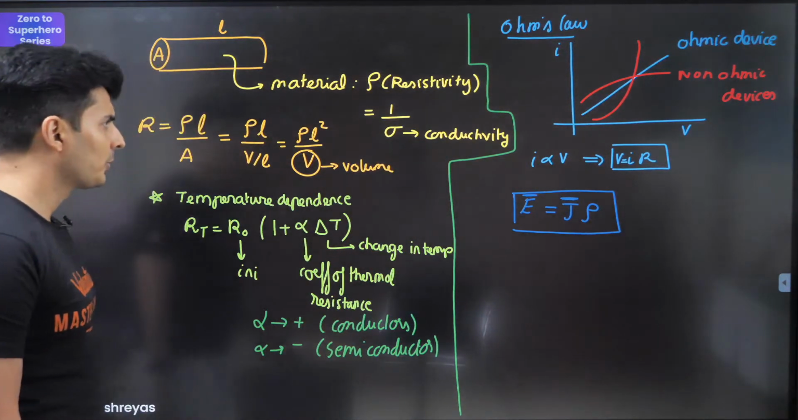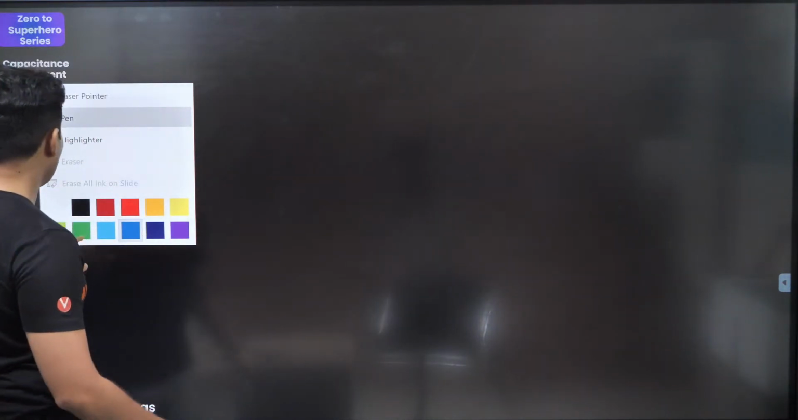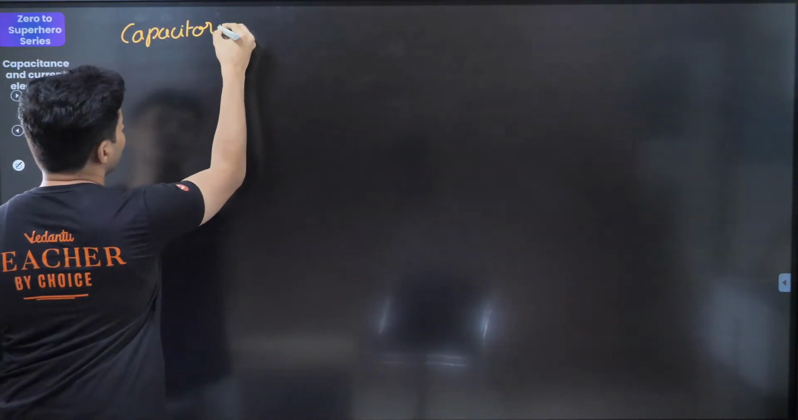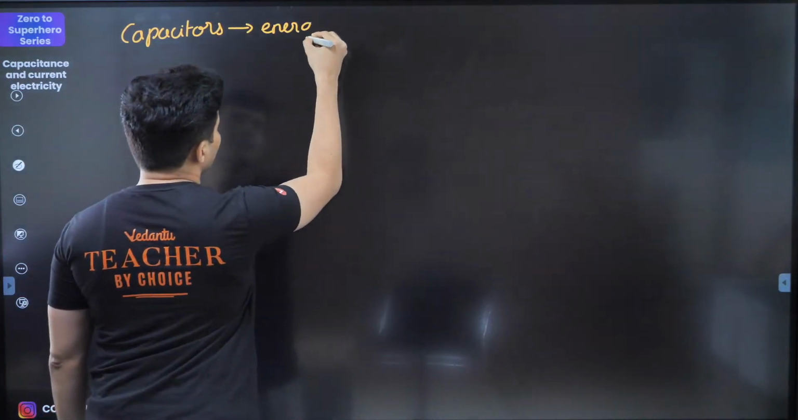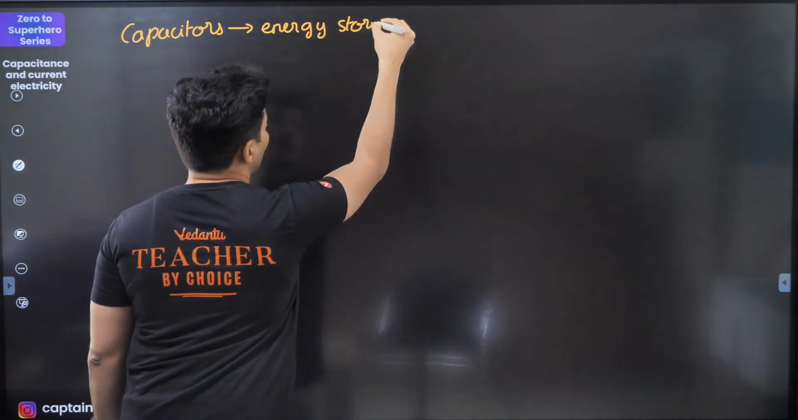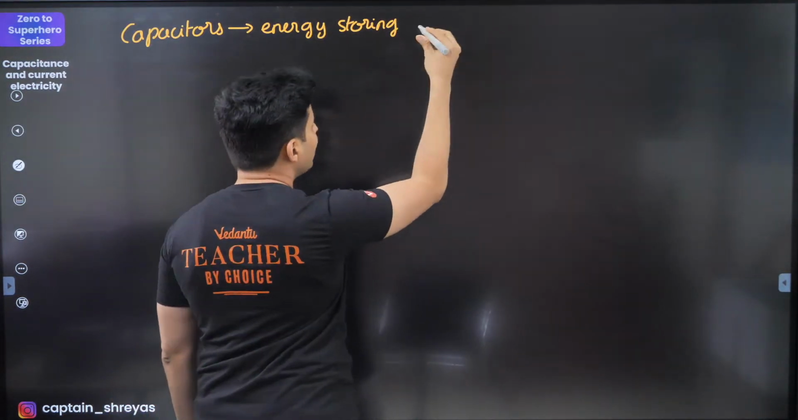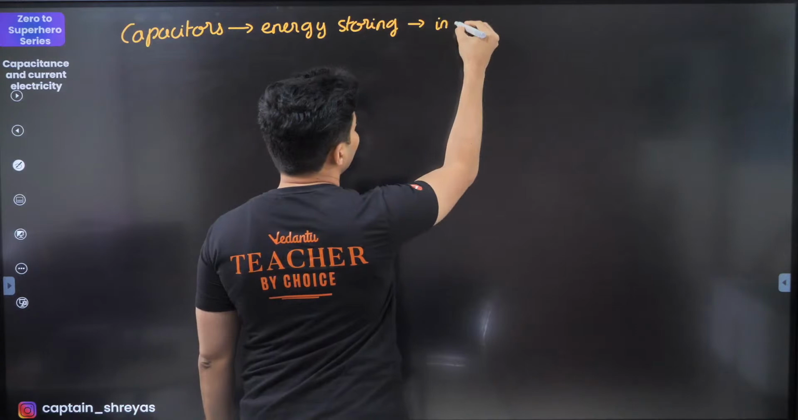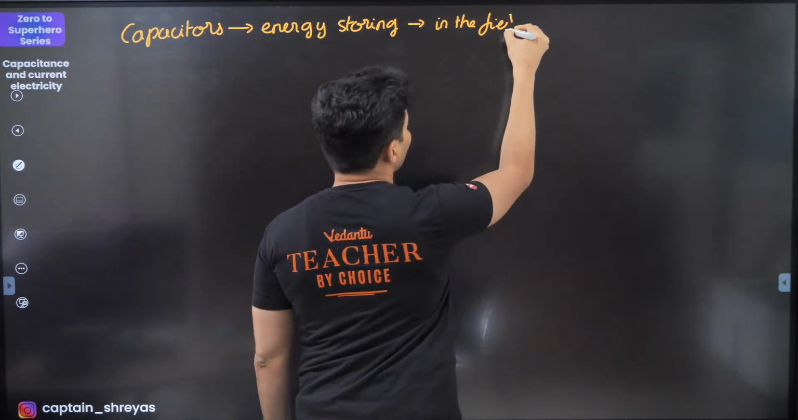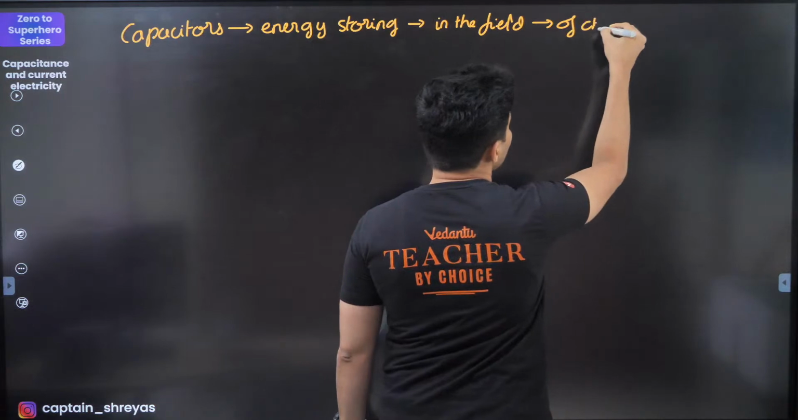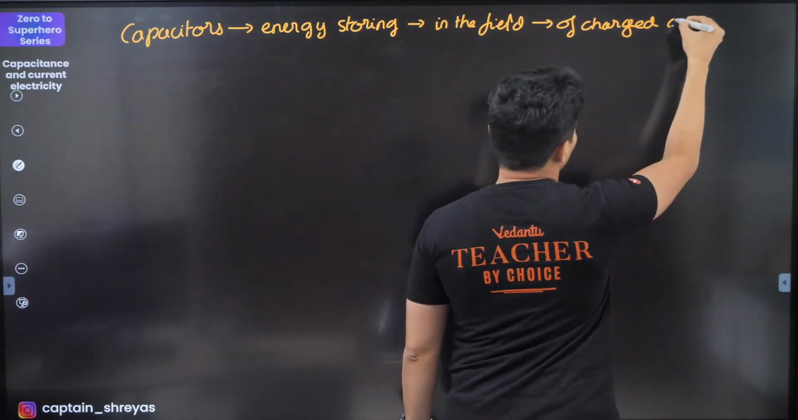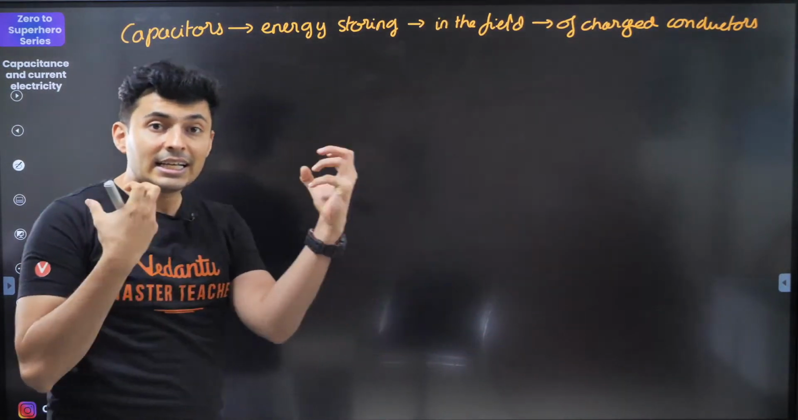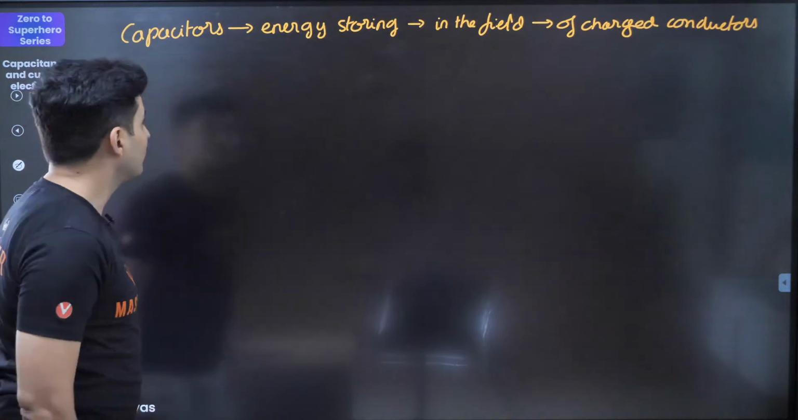Cool. Let's move on now to capacitors. So talking about capacitors, capacitors are nothing but energy storing devices, and these devices are basically nothing but conductors. So the energy is stored in the field of charged conductors. Keep this in mind. So you charge conductors, there is a field. In that field, you will see that the energy will be stored.